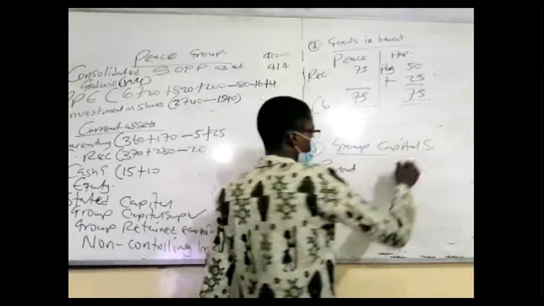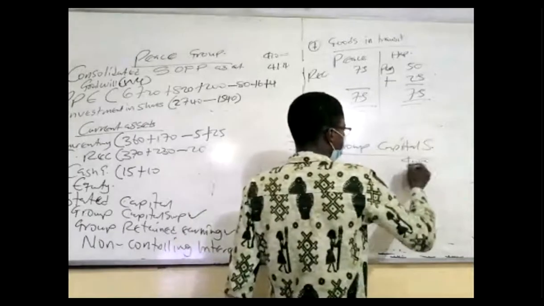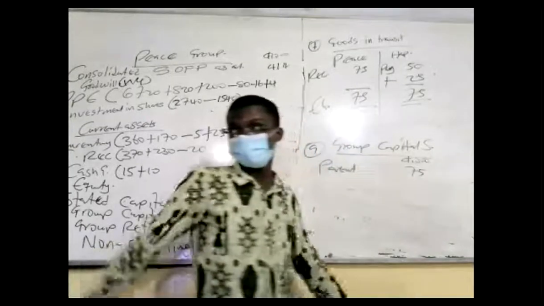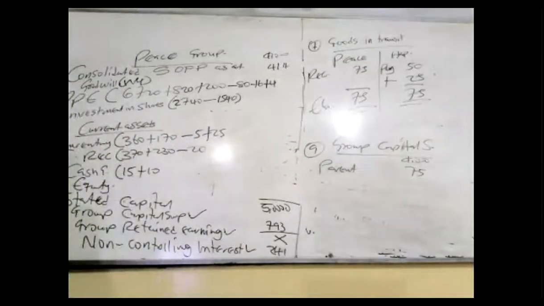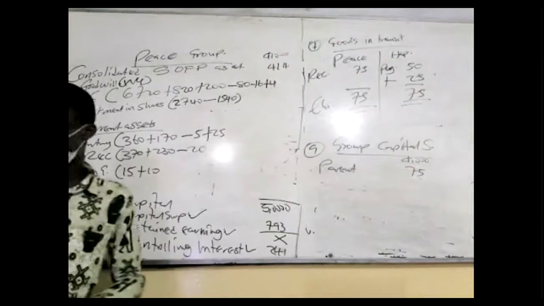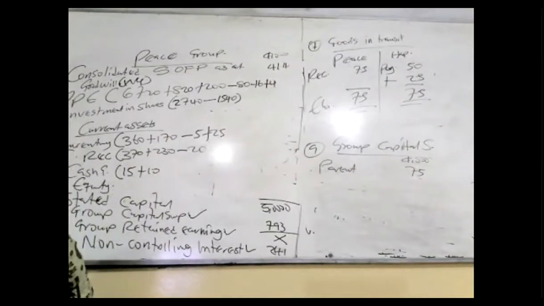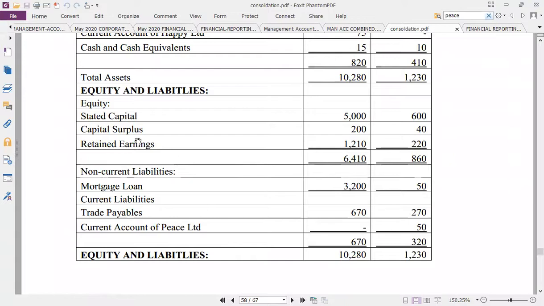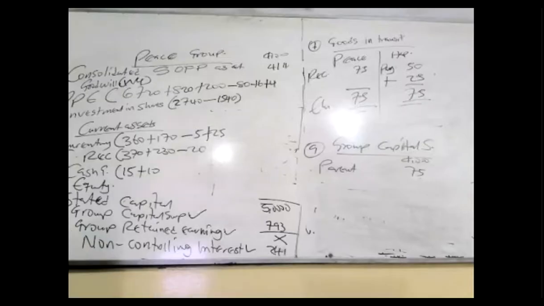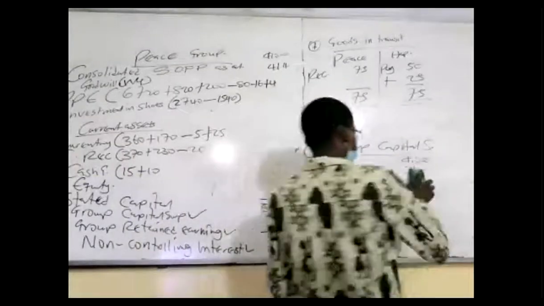Parent own is what? 75. Agreed. Parent capital surplus. Let's see from the question. Parent, where's your capital surplus? Parent capital surplus is what? 200, right? Okay, so parent own is 200.